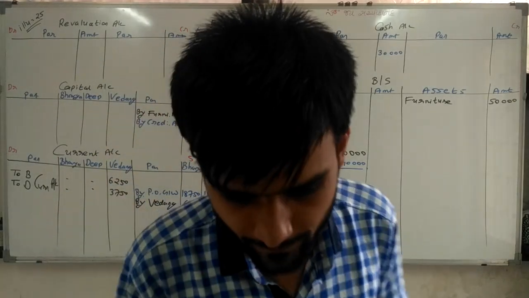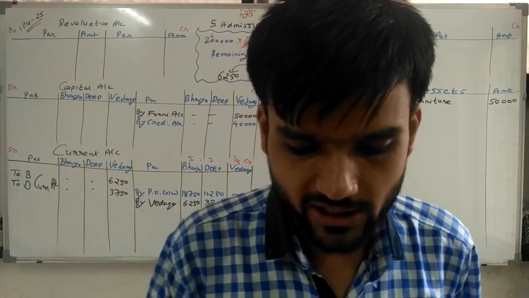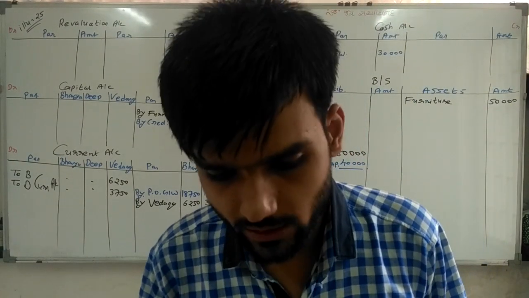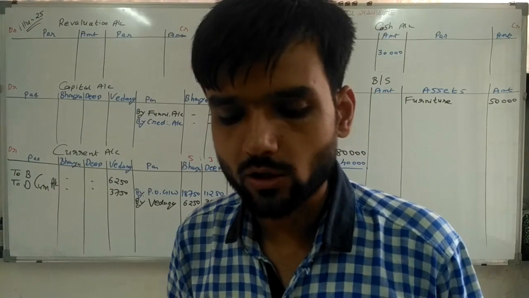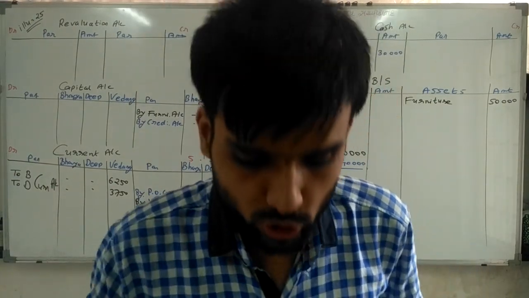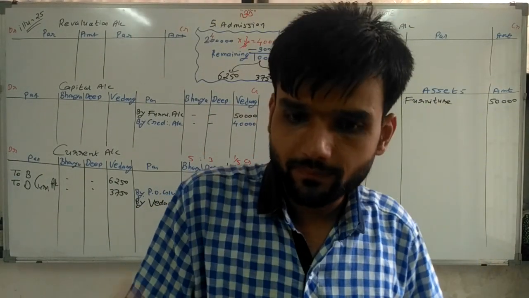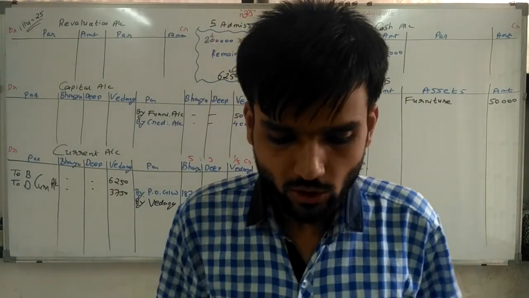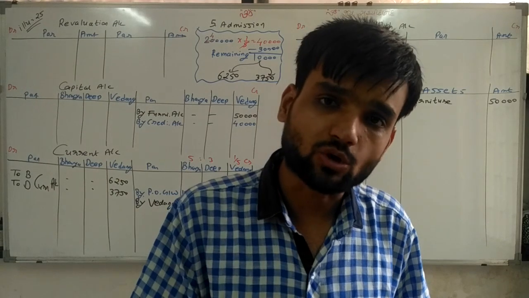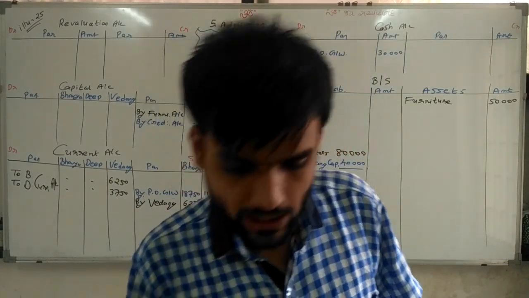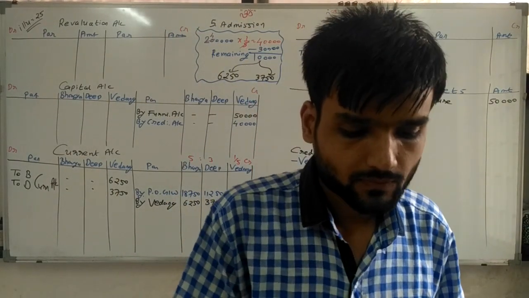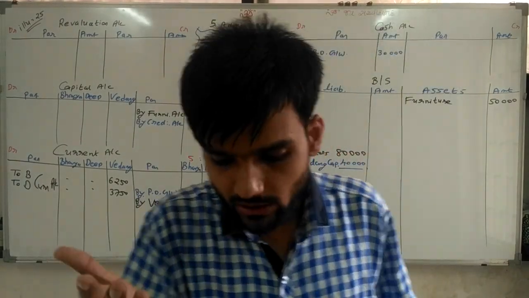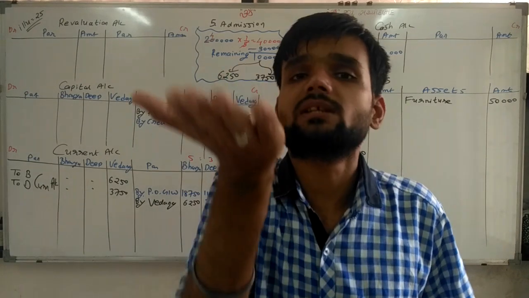Now, next, credit purchase of rupees 10,000. Credit purchase of rupees 10,000 was not recorded in creditor's account and purchase account. So in purchase account it is not recorded, as well as creditor's account it is also not recorded. Now if purchase account is not recorded, then we have to record it as a purchase. Now if we are recording it as a purchase, then what is the situation, sir? Creditors increase.